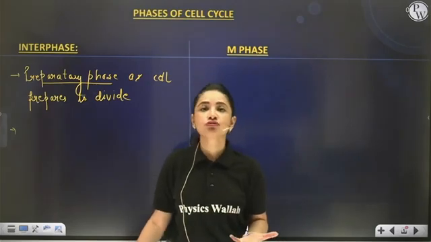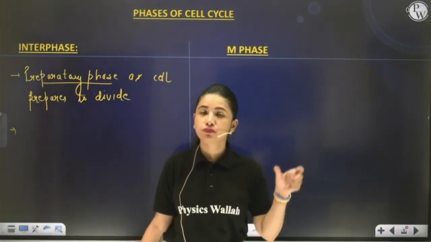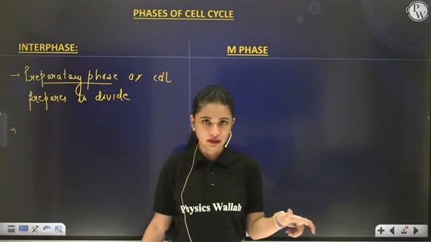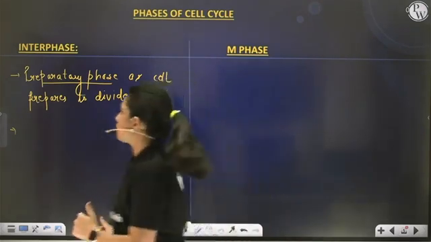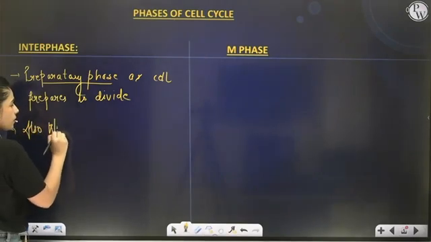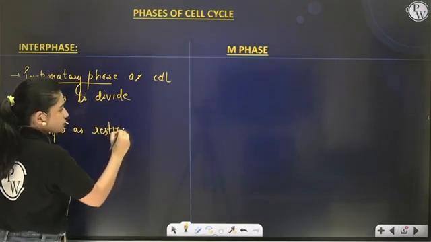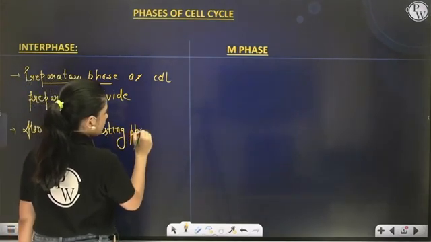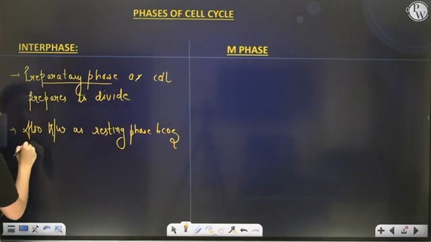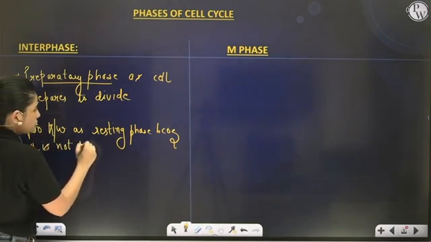Or even if you want to justify that yes, interphase is the resting phase, then your answer should be only in terms of lacking division in this phase. Correct? So the second point is: also known as the resting phase, may be a misnomer because the cell is not dividing during this stage.